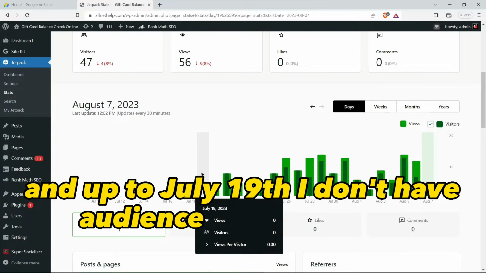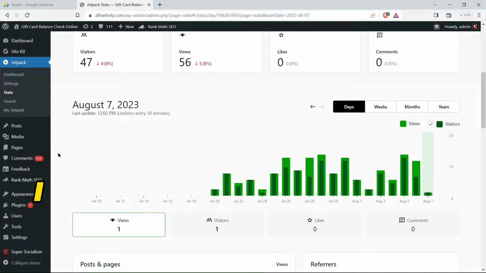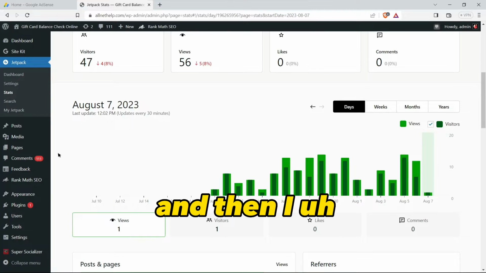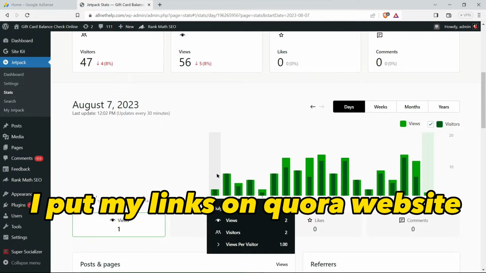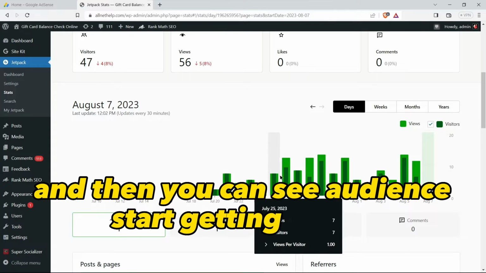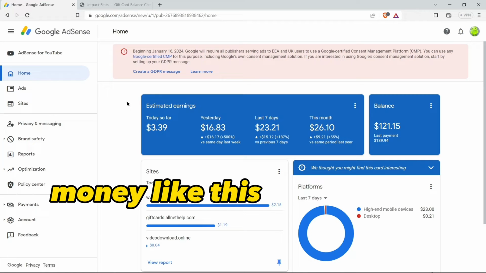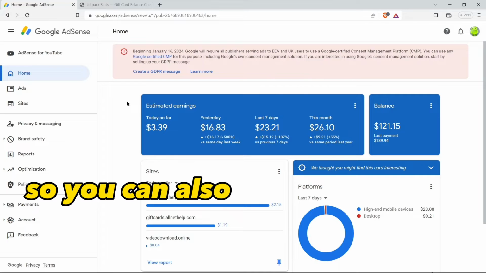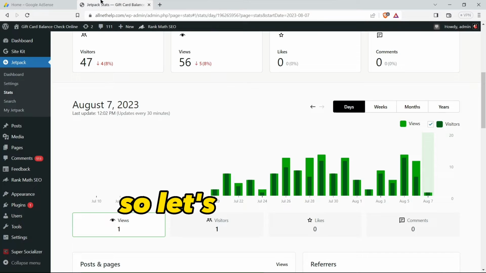I don't have audience on my website, and then I published some articles, and then I promoted, or I put my links on Quora website for free, and then you can see audience starts getting higher, and now I am earning money like this with the help of Quora website for free. So you can also earn money like this. You can see. So let's get started.